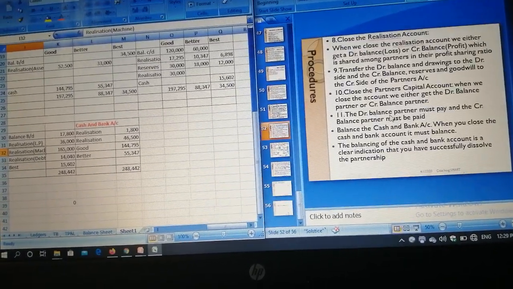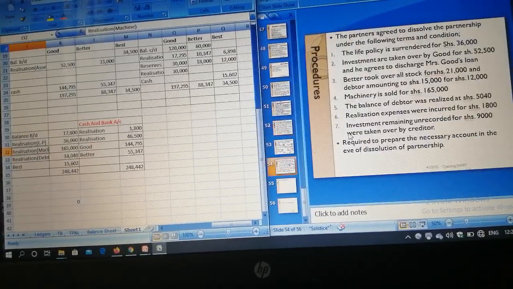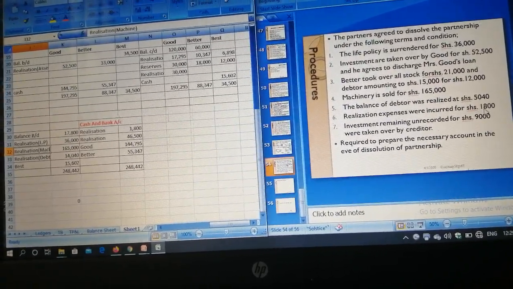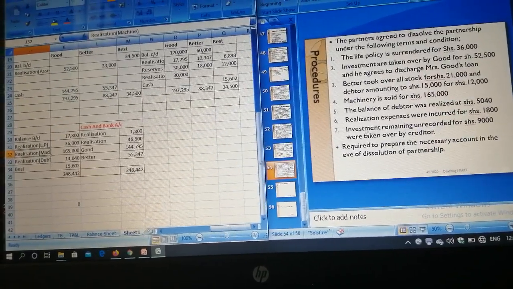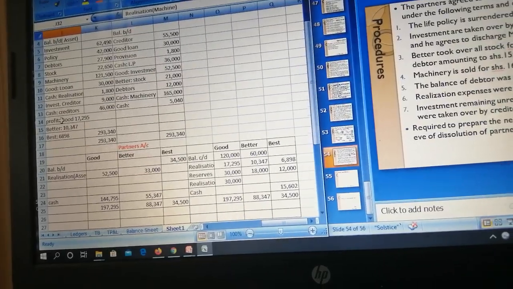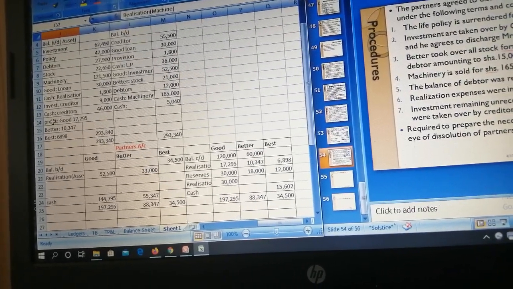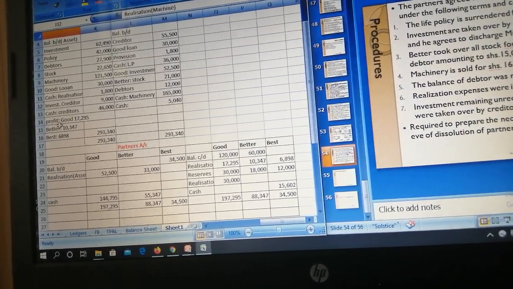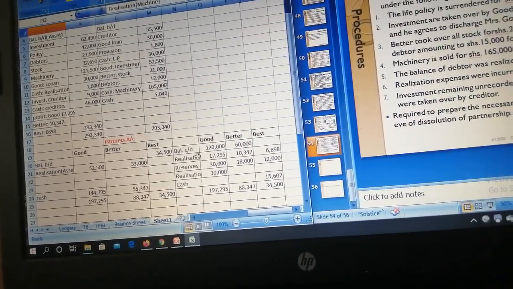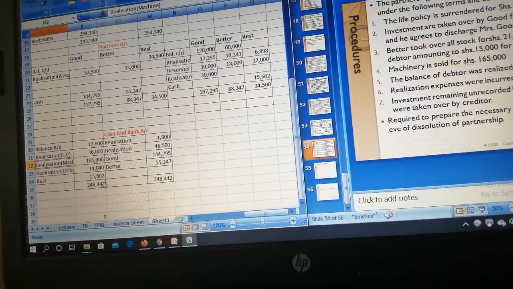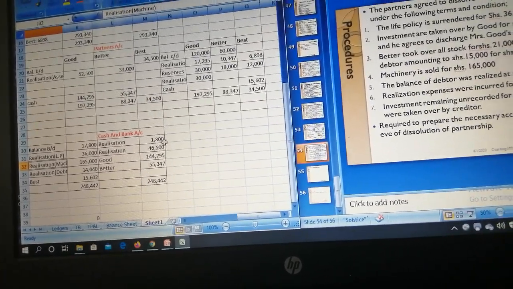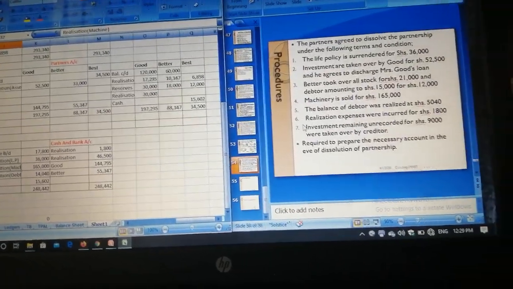Next, realization expenses incurred for 1,800. So we go to realization account. We said you debit the realization, so cash payment for realization is here 1,800. When you come to cash and bank account, we have realization payment 1,800.